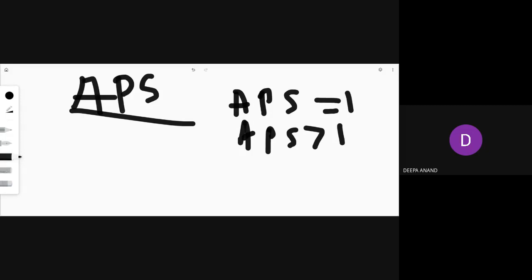So my question is, can APS be 1? Anjali, is Anjali present? Yes, ma'am. Can APS be 1? No, ma'am. Why? The reason? Ma'am, because savings can never be equal to the income.